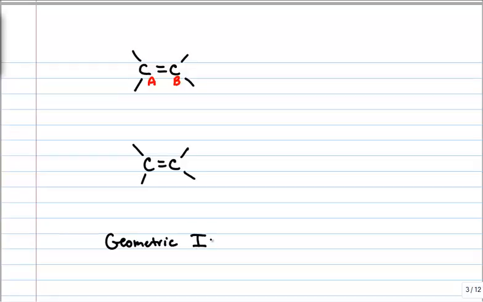isomers. And isomers are compounds that have the same molecular formula but a different three-dimensional arrangement of atoms. So when can you get these geometric isomers? Well, we saw them in cyclic alkanes. We saw cis and trans. Well, we can get cis and trans with carbon-carbon double bonds as well.